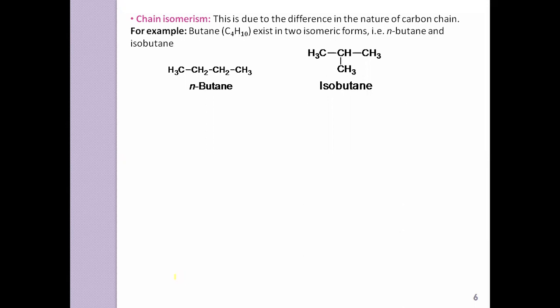So from this structure, what do you get? From these two structures, we can conclude that both n-butane as well as isobutane have the molecular formula C4H10. But what is the difference in these both? Yes, there is a difference in the carbon chain structure.